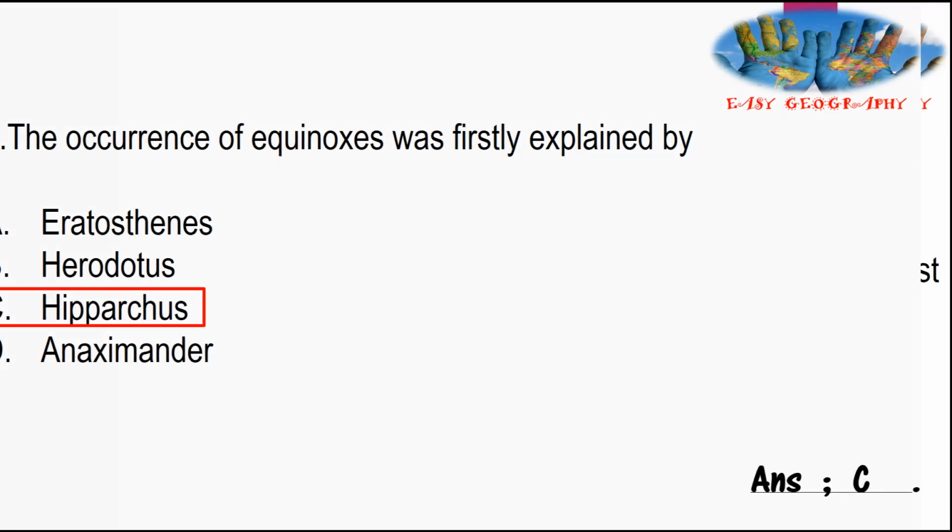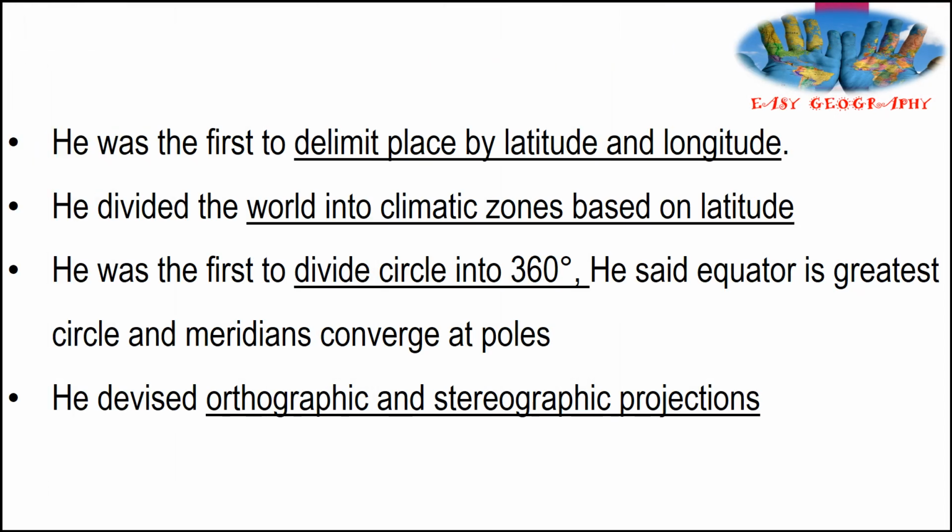He was the first to delimit places by latitude and longitude, and he divided the world into climatic zones based on latitudes. He was the first to divide a circle into 360 degrees, and he said the equator is the greatest circle and meridians converge at the poles. The orthographic and stereographic projections were also devised by him.